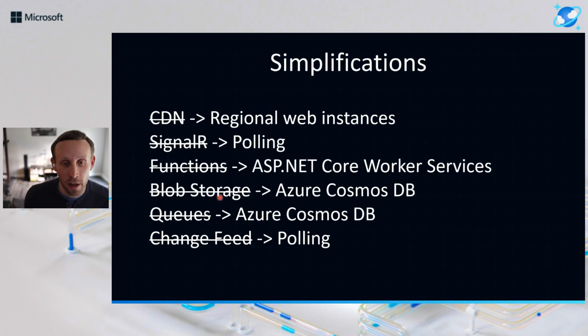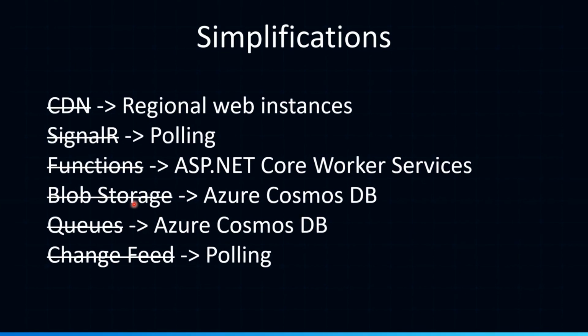Another thing that we always put in our app architecture right away. We need blob storage, right? Well, Skyplug doesn't use blob storage at all. I was on this path, we're going down this list, and I thought, can I get rid of blob storage? Is that really possible? And indeed it is, at least in my case. So for all of the things that needed to store something in blob storage, I found a way to get them into Cosmos instead. That included data protection keys, it included certificates, and some other data, nothing heavy, so stuff that would actually fit within a document in Cosmos. So no blob storage, that's gone.